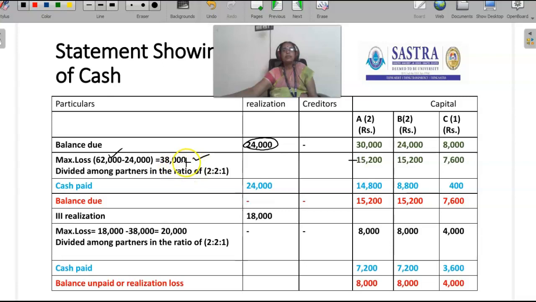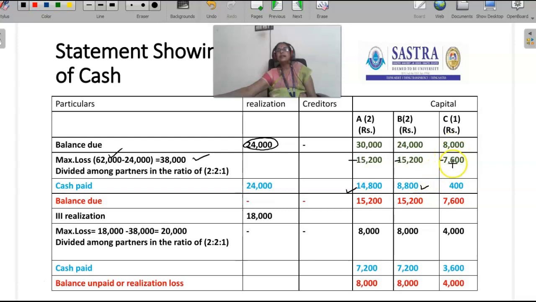The maximum loss is distributed among the partners in their profit sharing ratio. That is 15,200, 15,200 and 7,200. If we deduct 15,200 from 30,000, the balance is 14,800. If we deduct 15,200 from 24,000, the balance is 8,800.